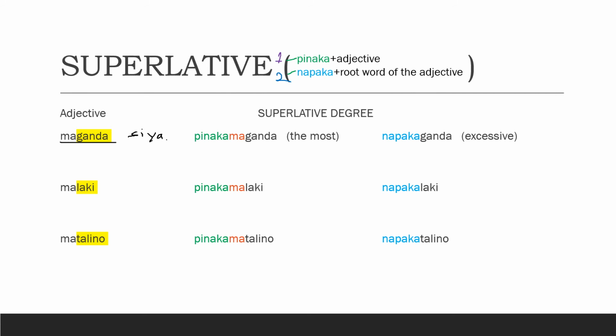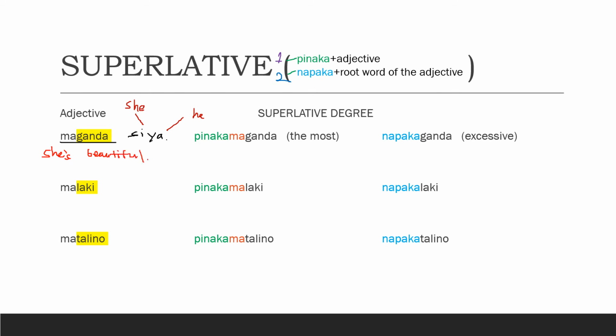If you can still remember, siya is the pronoun for she or he in Filipino, right? But in this example, let's assume that we are talking about a girl, so we are going to use she. So we have here a sentence, she's beautiful. Maganda siya.